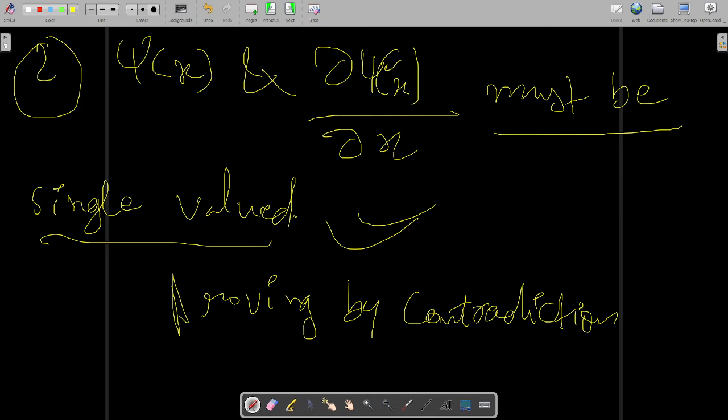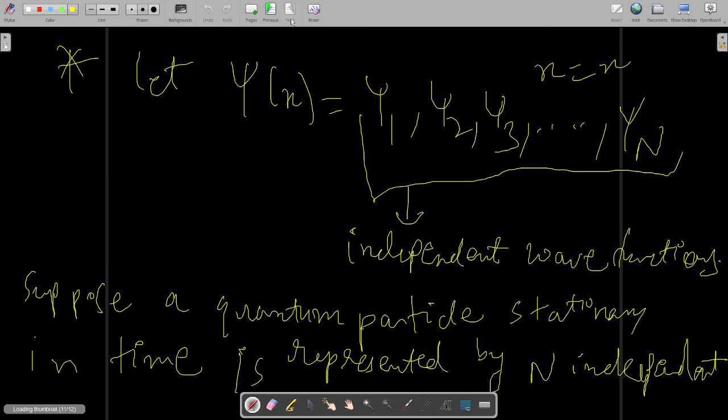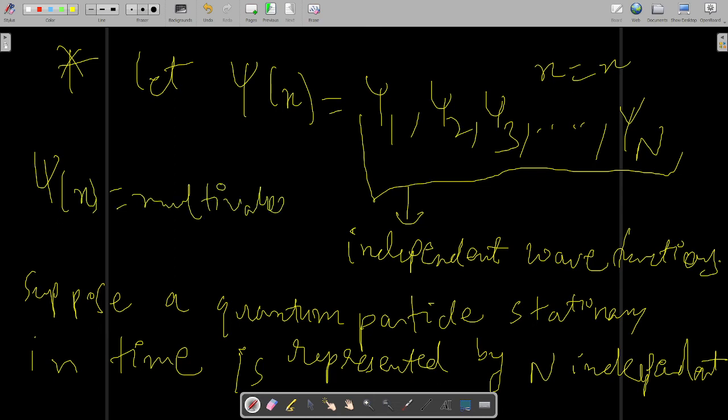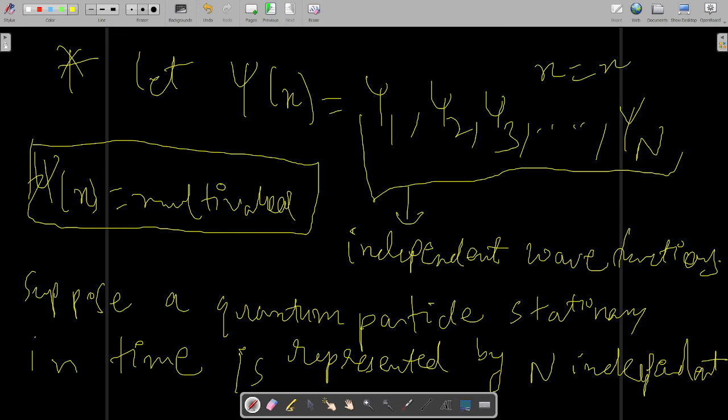Because what are we doing basically when we say that psi x is equal to all these? We are taking psi x to be multi-valued. Multi-valued means at the same time, at the same place, at the same coordinates, it has n values.